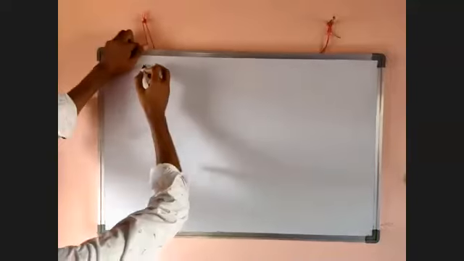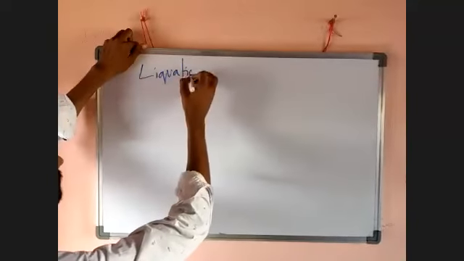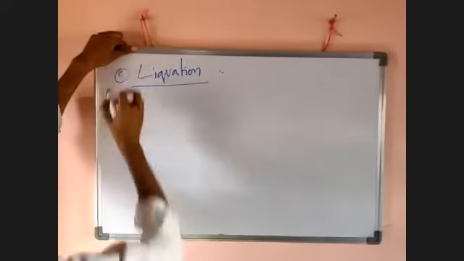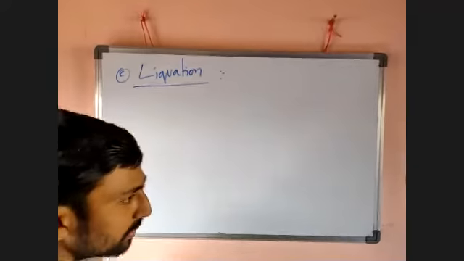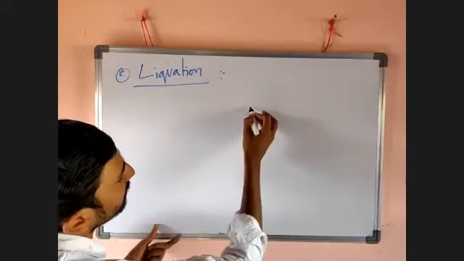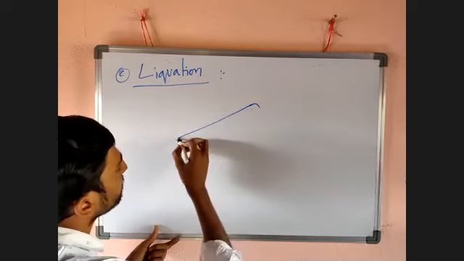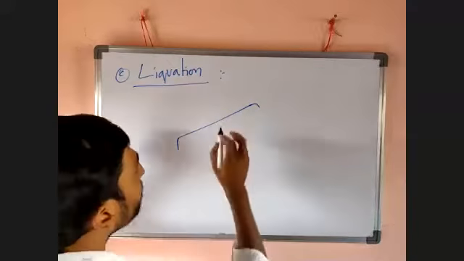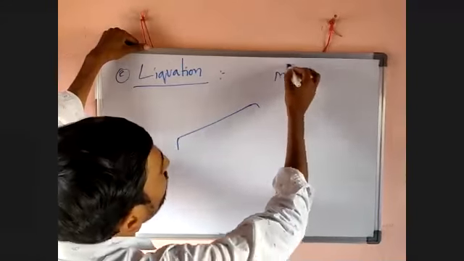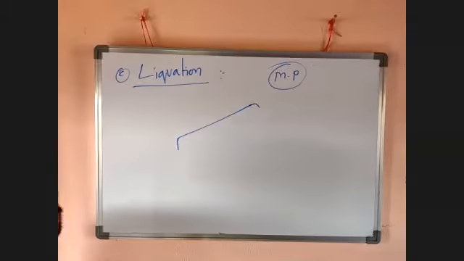It's liquation. Just look here. How do we apply heat? Heat means a heating surface. Liquation depends on the melting point actually. Distillation depends on boiling point, and liquation depends on melting point.